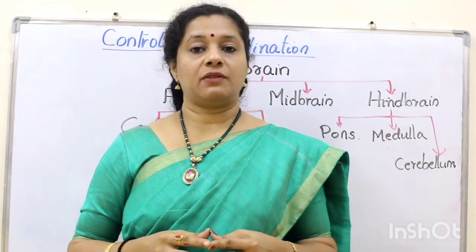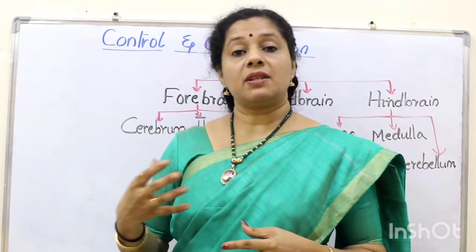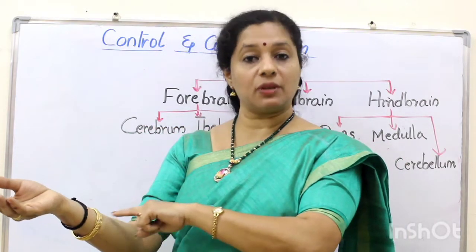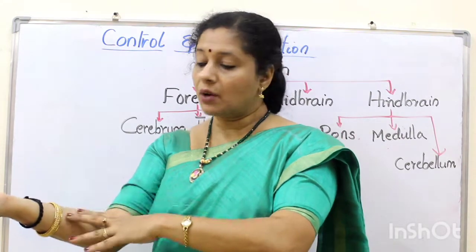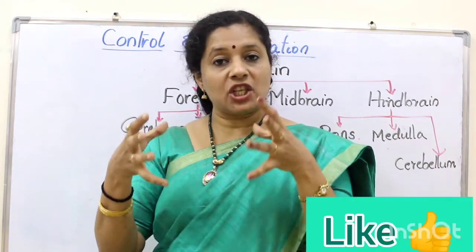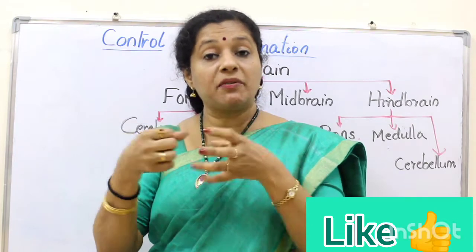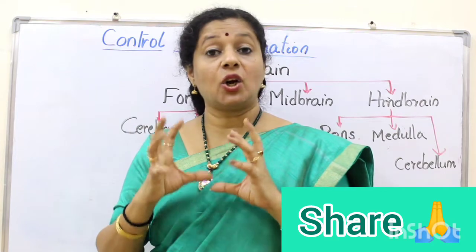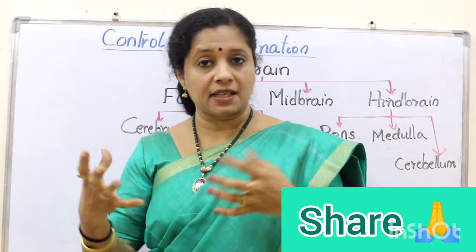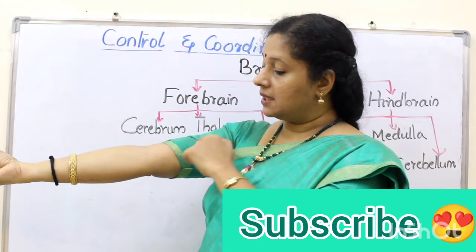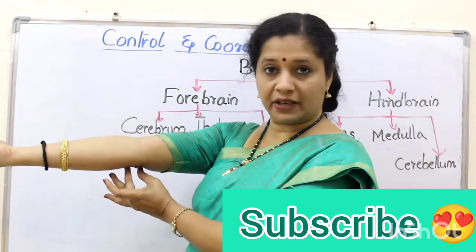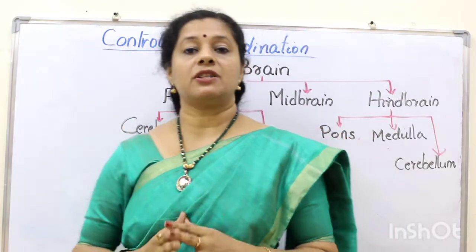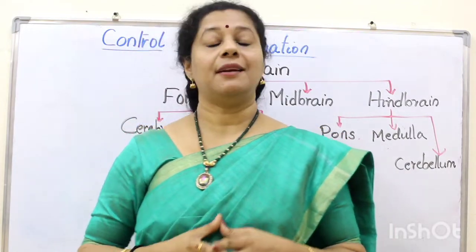One more final thing we have to learn, that is about the muscular system, because we know the muscular system also helps in coordination. Once the message from the brain is coming to the muscles, that is the neuromuscular junction, how can it bring about the movement? It is by changing the structure of the muscle, the shape of the muscle cells, and also by rearranging them. There are specialized proteins called contractile proteins which can contract and relax. You can see when I am stretching my arm, this part the muscles are extended, here it is contracted. When I am bending, this part is expanding, here is contraction. It is because of a special protein called a contractile protein.